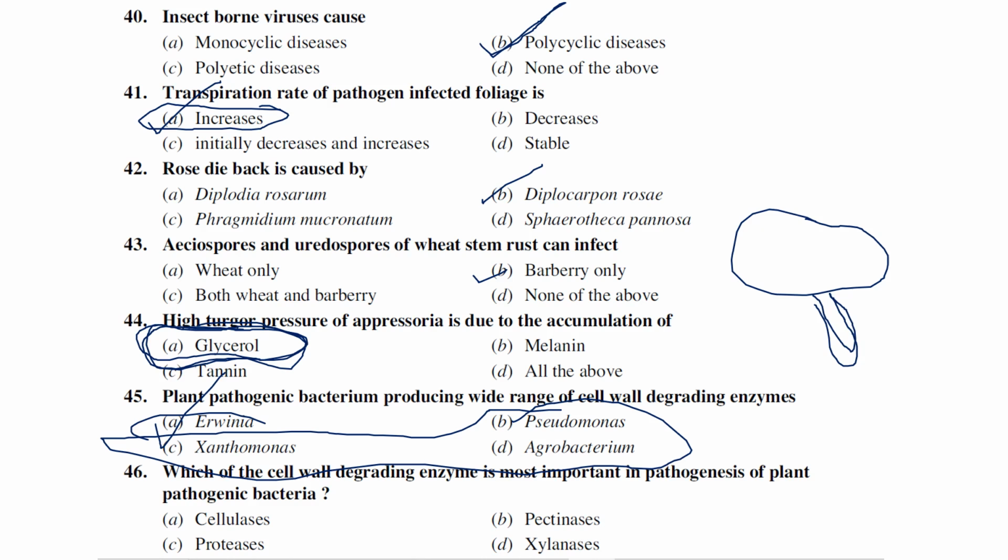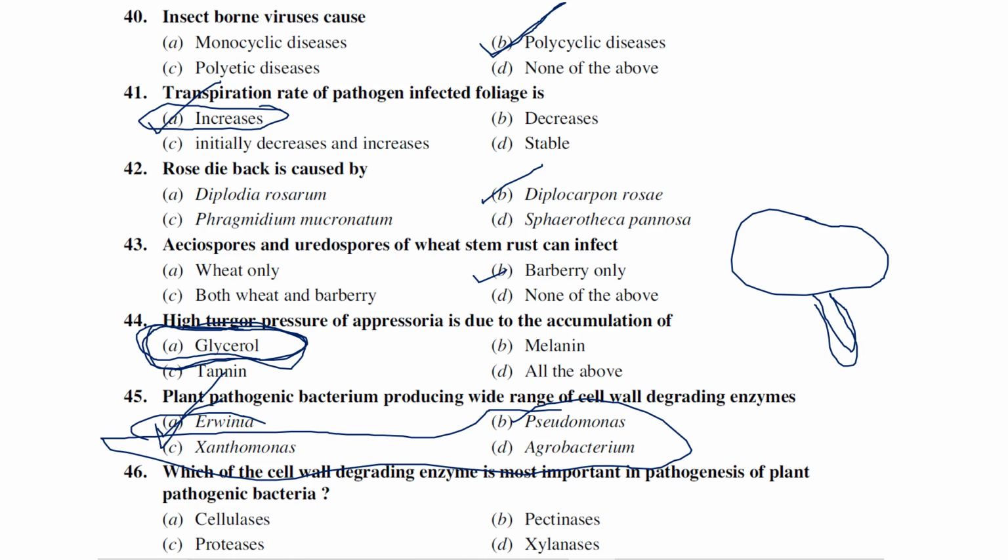If we see soft rot of carrot or soft rot of vegetables, we can see Erwinia carotovora subspecies carotovora. It will produce a large amount of pectinolytic enzymes for degrading the cell wall. So more enzymes are produced by Erwinia compared to others. Other pathogens generally produce toxins or other things, but Erwinia produces more cell wall degrading enzymes.